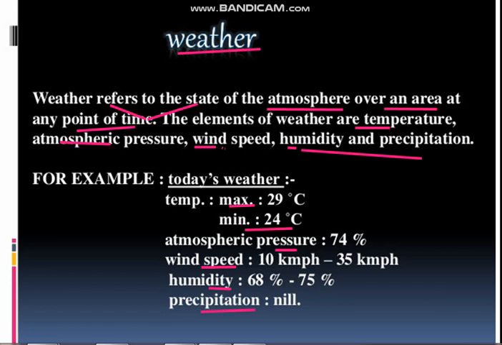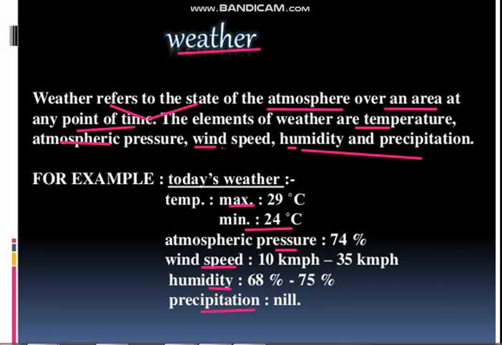Let us take two important elements, temperature and precipitation, and examine how they vary from place to place and season to season. In summer, the mercury occasionally touches 50 degrees Celsius in some parts of the Rajasthan desert, whereas in Pahalgam in Jammu and Kashmir it may be around 20 degrees Celsius.